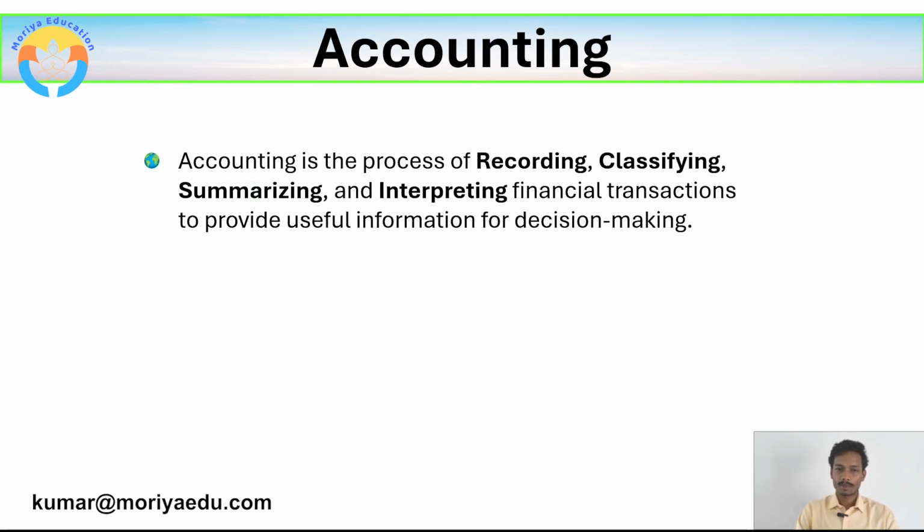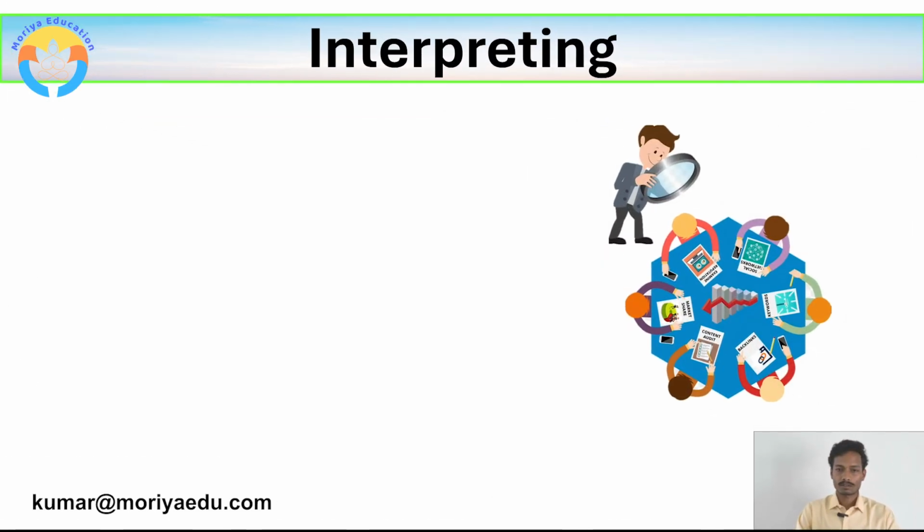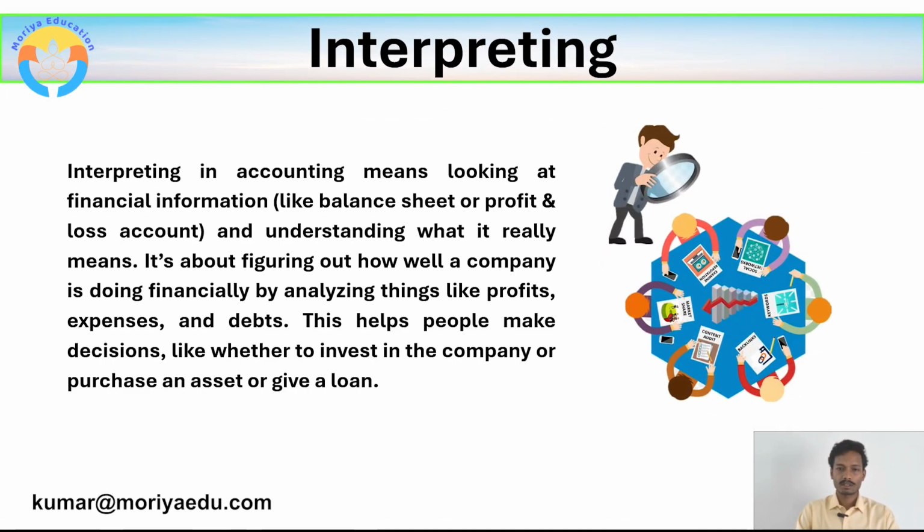And the next word is interpreting. This is the last word. Interpreting in accounting means looking at financial statements like balance sheet or profit and loss account and understanding what it really means. It's about figuring out how well a company is doing financially by analyzing things like profits, expenses, and debts. This helps people make decisions like whether to invest in a company or purchase an asset or give a loan. So, interpreting means analyzing the financial reports based on some financial ratios. And this analyzing process is done by professionals like cost and management accountants, CMAs, or chartered accountants and data analyst persons.